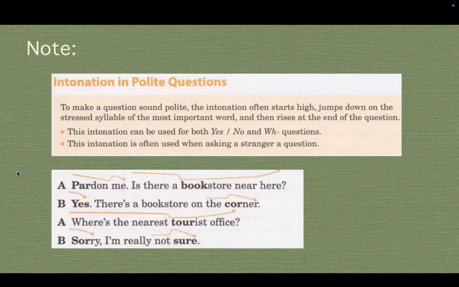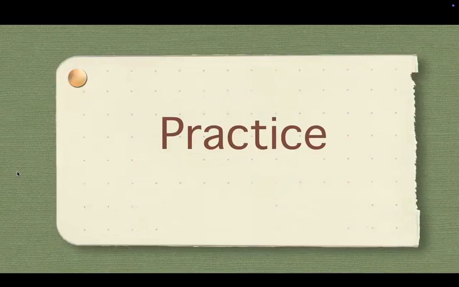Like we have an example. Pardon me, is there a bookstore near here? Yes, there's a bookstore on the corner. Where's the nearest tourist office? Sorry, I'm really not sure.